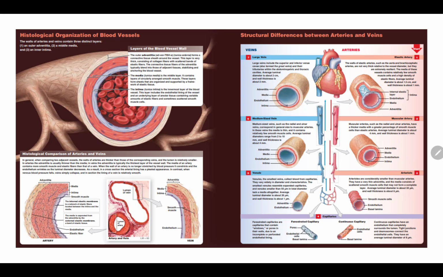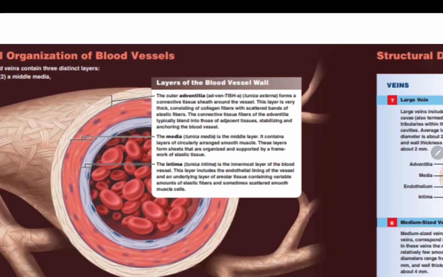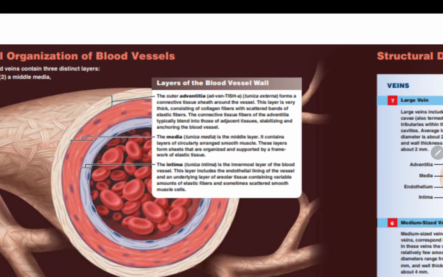When we're looking at the blood vessels, I definitely want you to understand the layers of the blood vessel wall. On the outside we have this adventitia. This adventitia is the outermost layer, and it forms that fibrous connective tissue sheath around the blood vessel. Then we have the middle layer, the tunica media, containing layers of smooth muscle, and elastin is also in this layer.